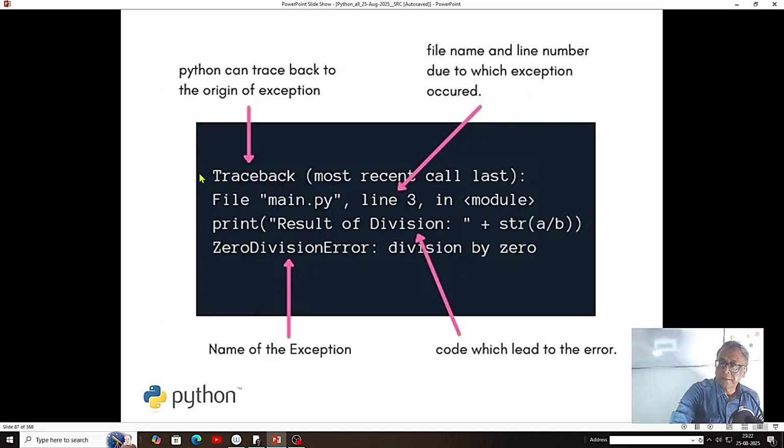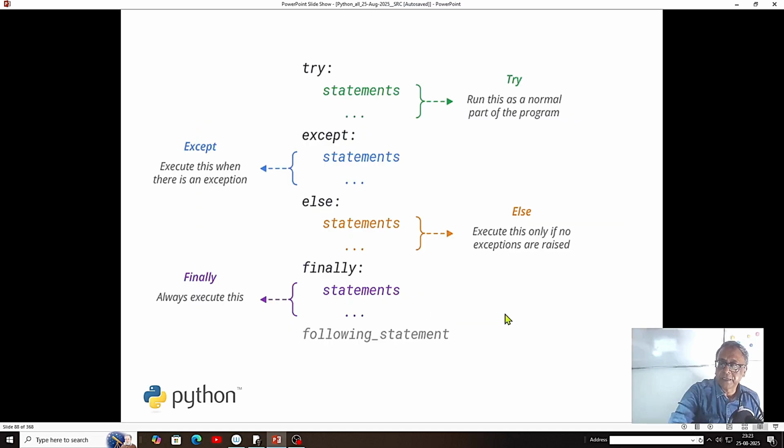So in Python, when the program is facing an exception, it will give the program name, at which line number, in which module, and which type of exception. Every exception has an error type, and here it will come as a zero division error. This is the block. Interestingly, what C++ doesn't have is a finally block. It is also available in Java. In the finally block, everything has to be executed. So if you want to close any open files and everything, we can do it here.